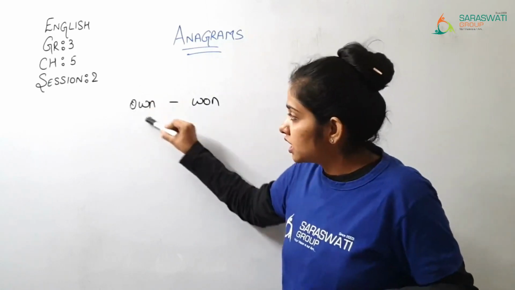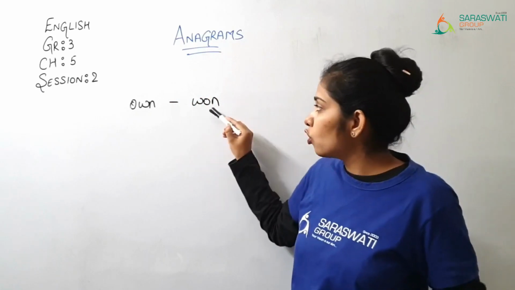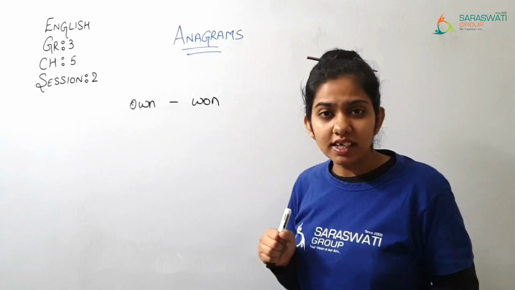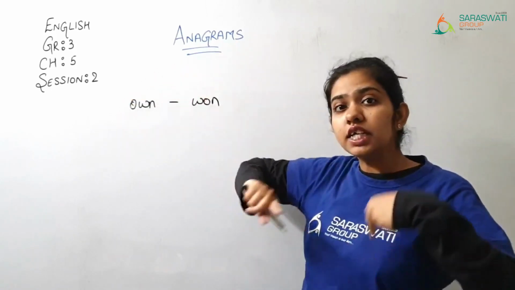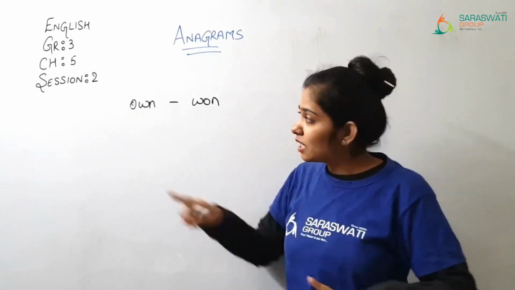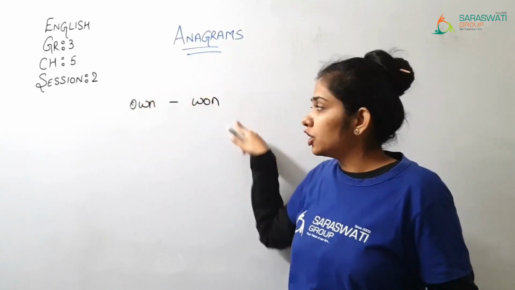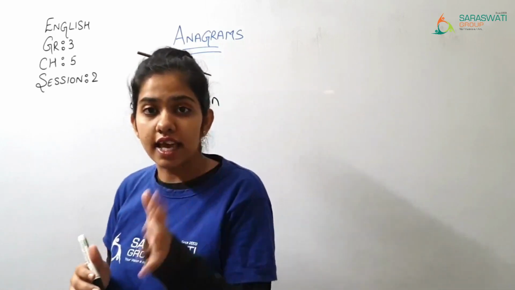Now by using these letters only, I have written another word, W-O-N, won. So it also gives a different meaning. So if by using the same letters of these words you are creating a new word, then such kind of words are known as anagrams.